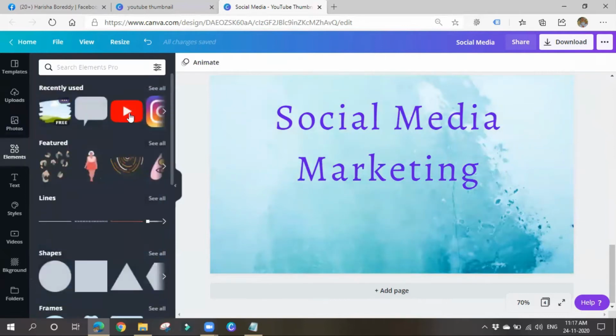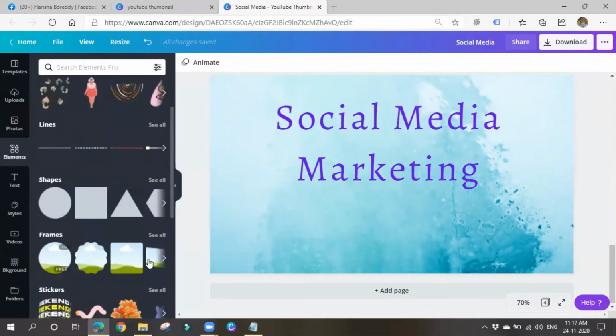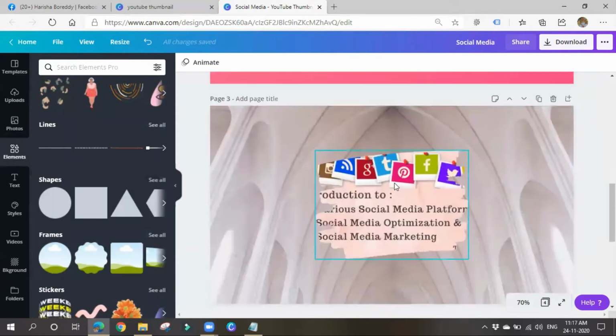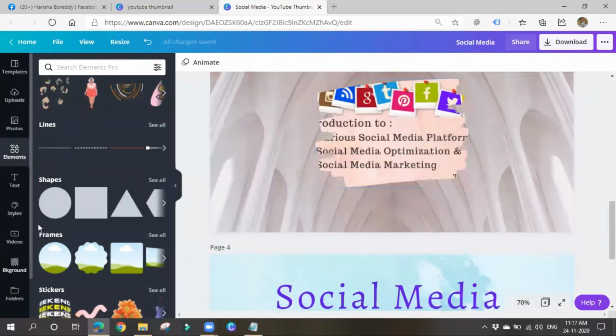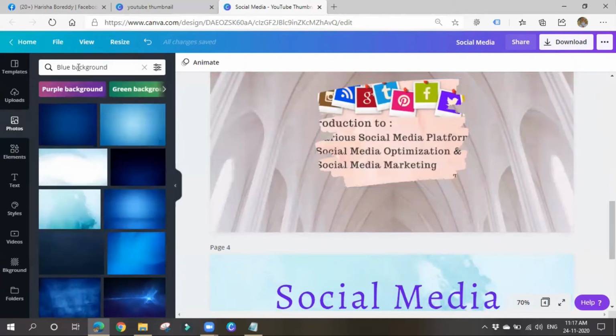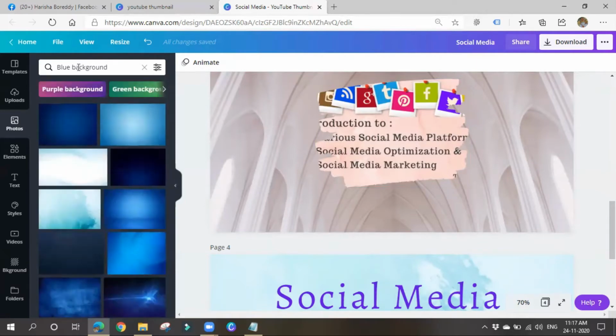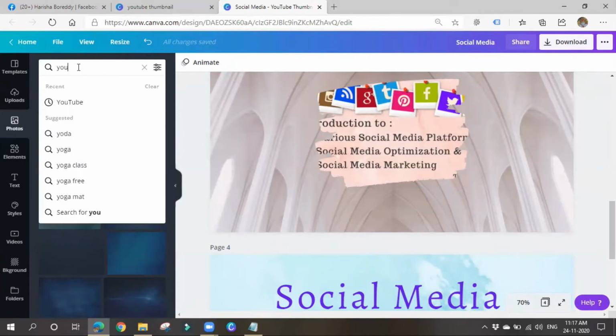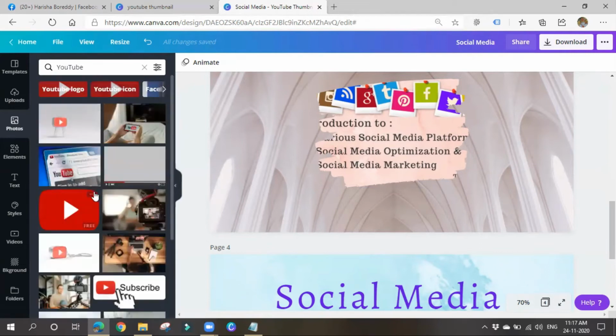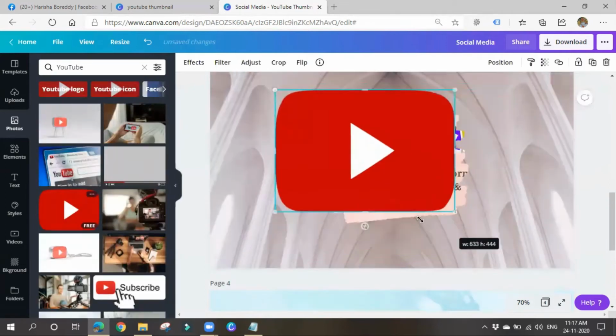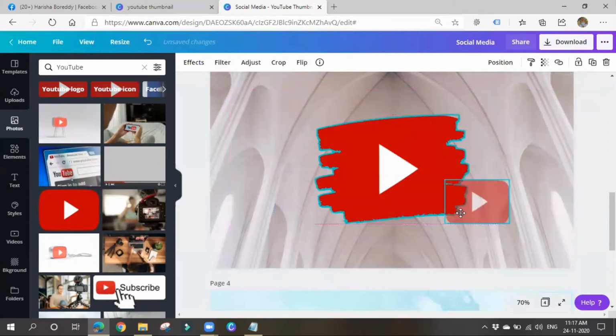In case of elements, you can choose various kinds of shapes and all. Okay. So you might have seen like some people might be adding simple images here. Okay. Some people might be adding some images like this. You can also add images by going to photos, or you can copy those images from any Google search and you can upload here and you can make use of them. So for example, you want a YouTube logo, then you can go for YouTube logos also. If you search here, you'll get all these logos. See, simply you can decrease its size in whatever way you want, and you can use it.